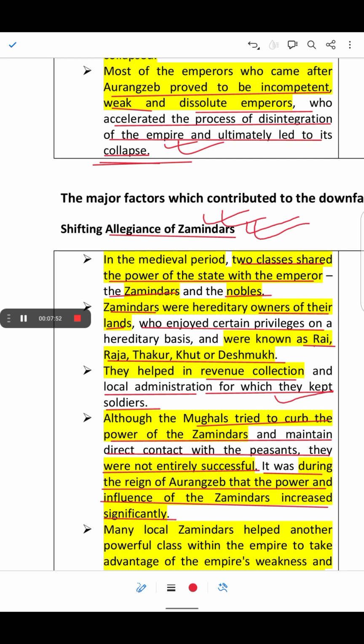Now these Zamindars would act as intermediaries, okay, and peasants often found support in the Zamindar, who could offer protection and enhance their influence over the peasants. So the Mughal attempt to control the Zamindars would fail.